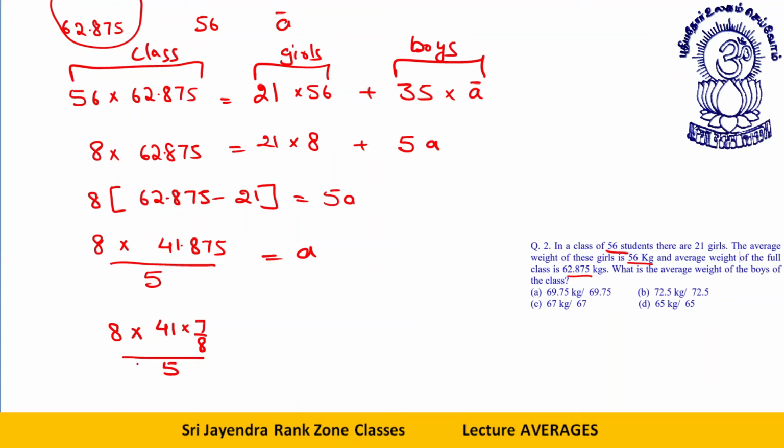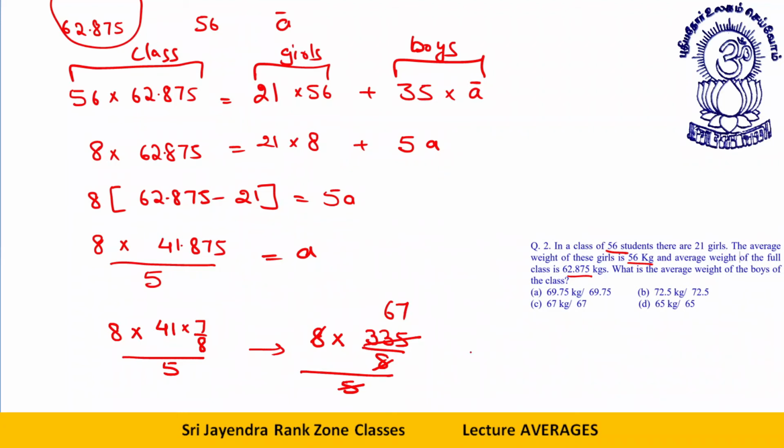Now I can write this as 8 into 41, which is 328, plus 7, 335, divided by 8, divided by 5. 8 and 8 cancel, 5 cancels with this, which gives me 67.